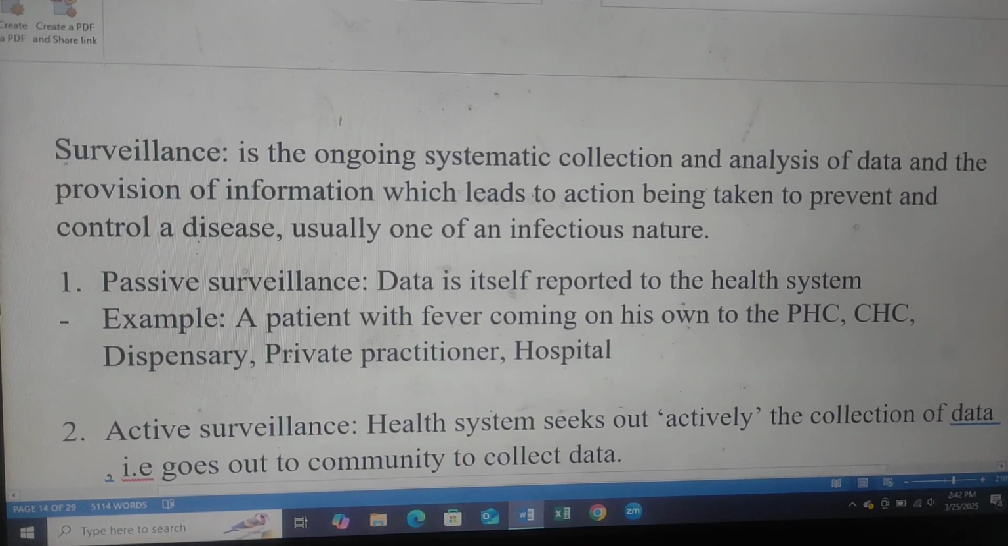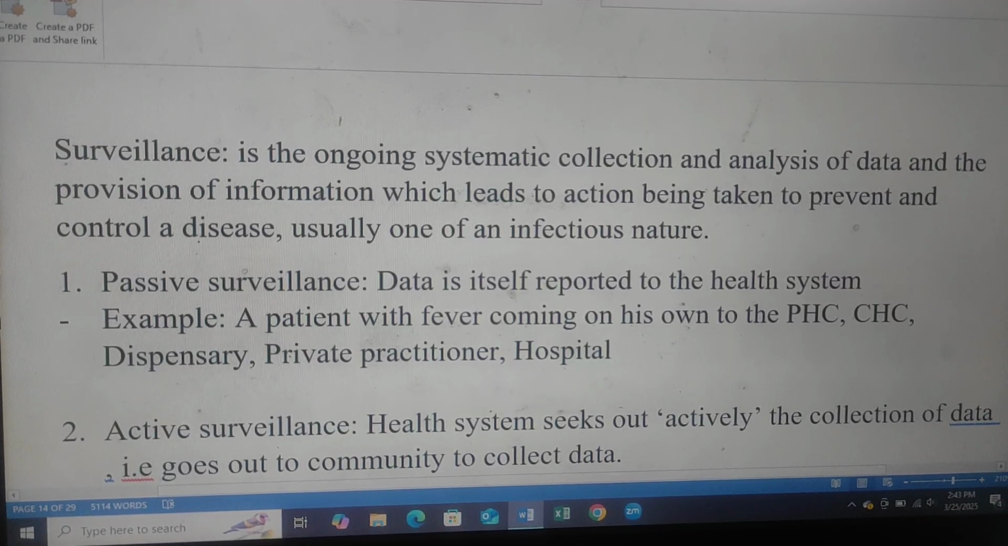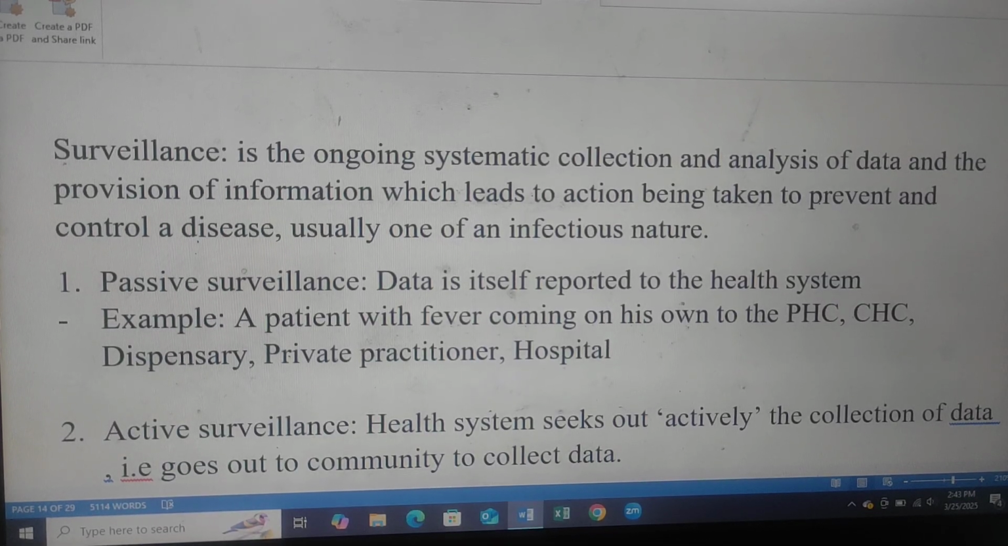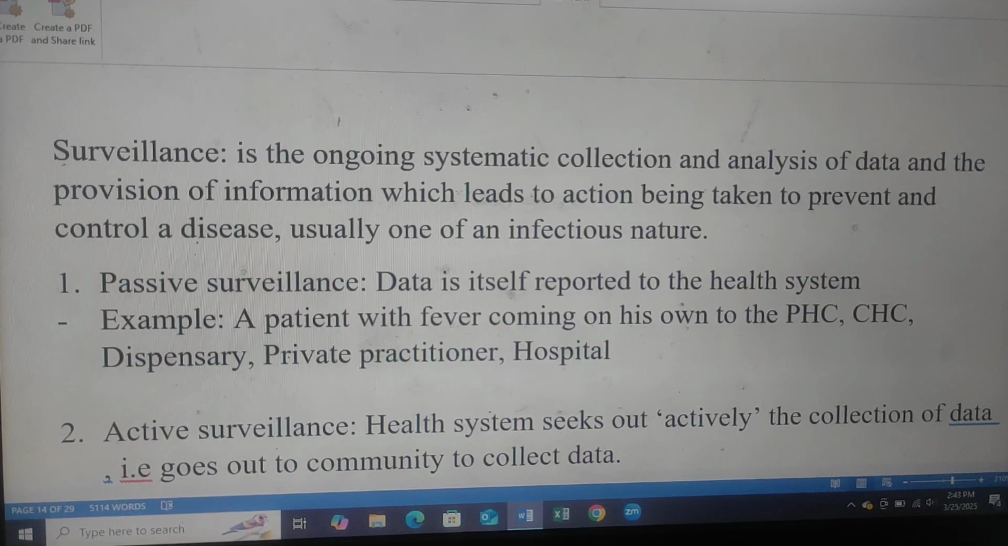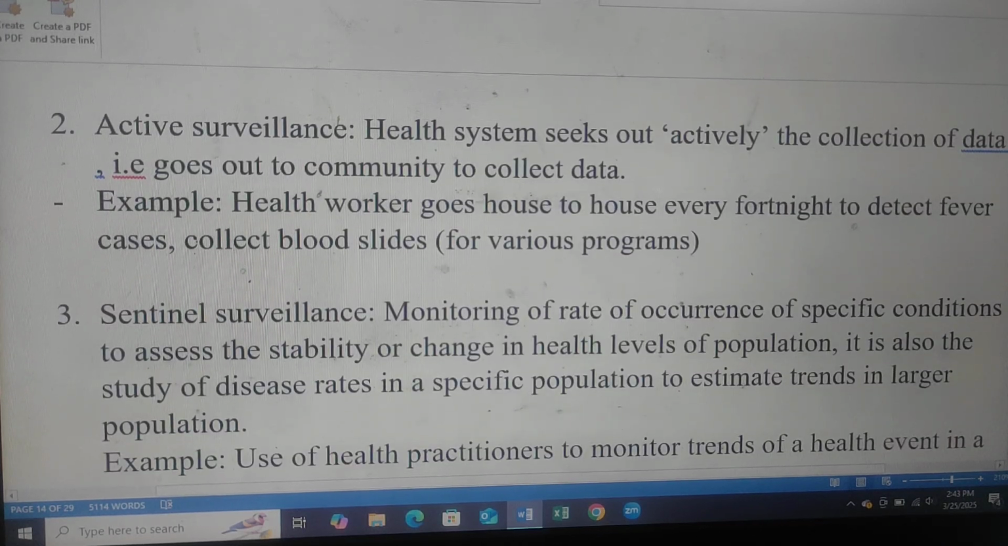Control of diseases. Surveillance is the ongoing systematic collection and analysis of data and the provision of information which leads to action being taken to prevent and control a disease, usually one of an infectious nature. Passive surveillance: data is itself reported to the health system. Example, a patient with fever coming on his own to a primary health care center, CHC, dispensary, private practitioner, or hospital is an example of passive surveillance.